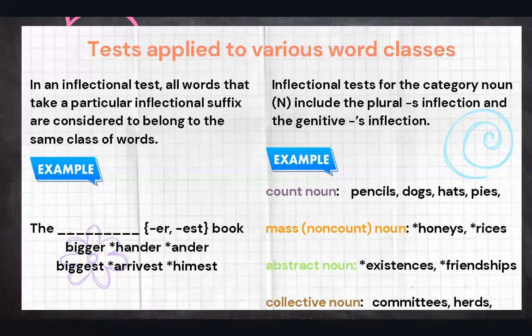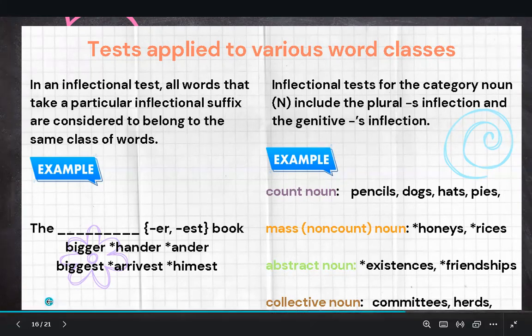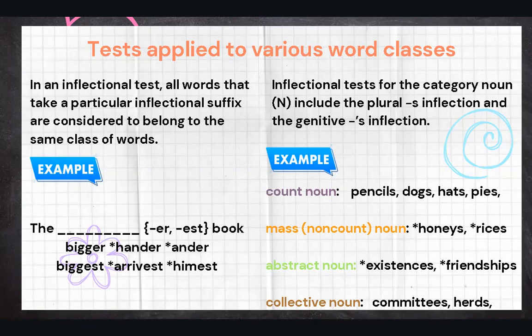And when it comes to tests applied to various word classes, in an inflectional test, all words that take a particular inflectional suffix are considered to belong to the same class of words. For example, the bigger book, the biggest book. And inflection tests for the category noun include the plural s inflection and the genitive s, apostrophe s, inflection.